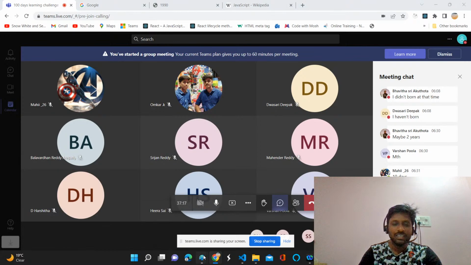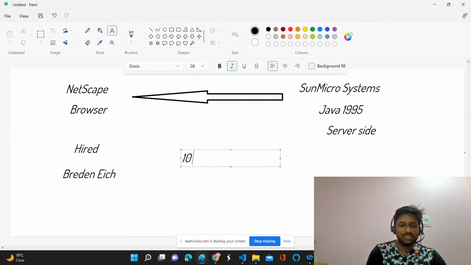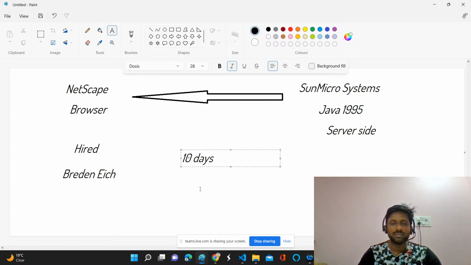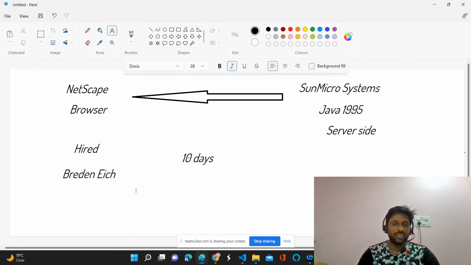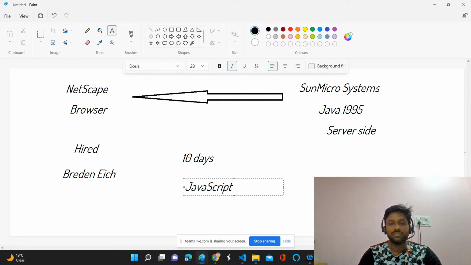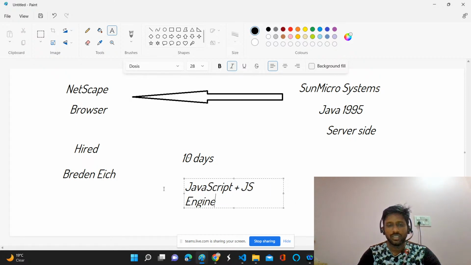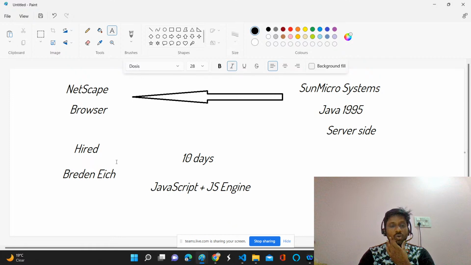Yes, this was solved in only 10 days. So maybe right now we can say that okay, maybe it's possible. No, it's really tough. They came up with a new programming language called, what is that? JavaScript. To solve this problem, along with JavaScript they came up with a JavaScript engine. Why do we need an engine? We can talk about that. But they solved this big problem in only 10 days.